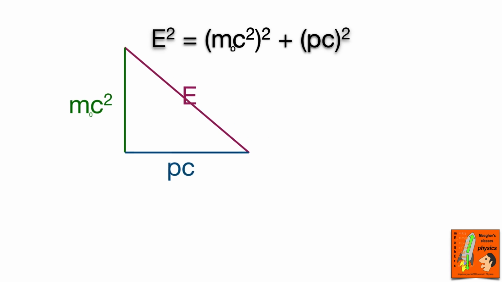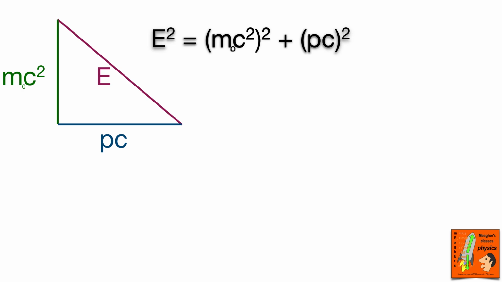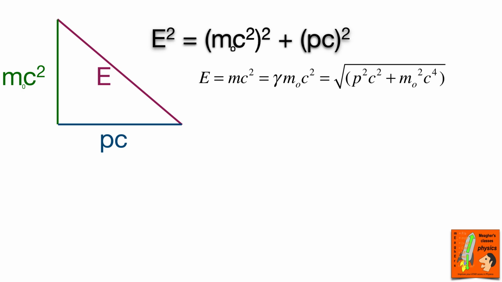So let's start doing the algebra. Now, what I'm going to do is take the square root of the equation at the top, and then put a couple of terms in the middle, because we've still got E equals the square root of all that information there, but it also equals mc squared, and the gamma factor times the rest mass c squared. So once we've got all that information, if I then square it all, it'll be the same as what it was at the top with those few other terms in there.